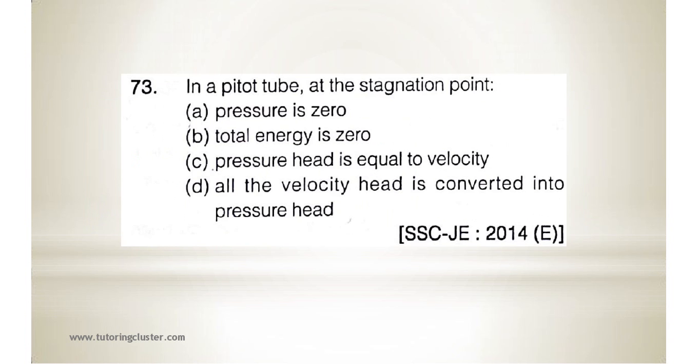Next, 73, in a pitot tube at the stagnation point, so velocity becomes what? 0.